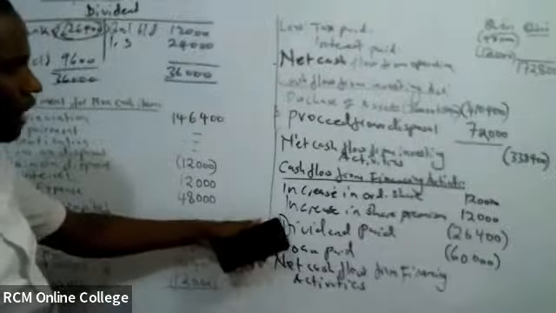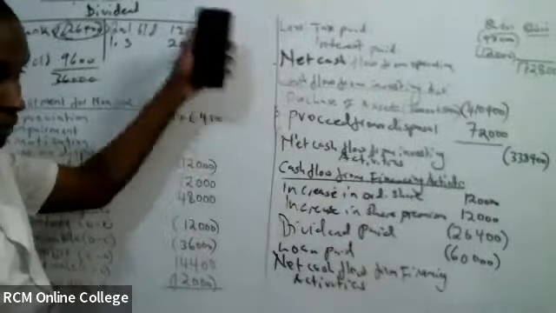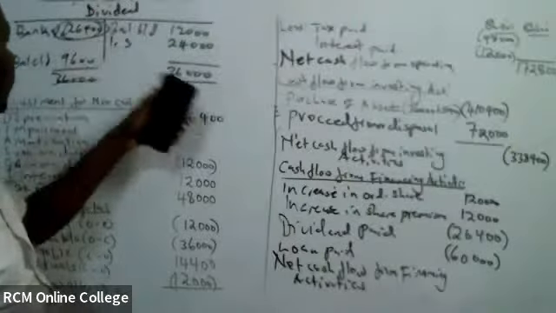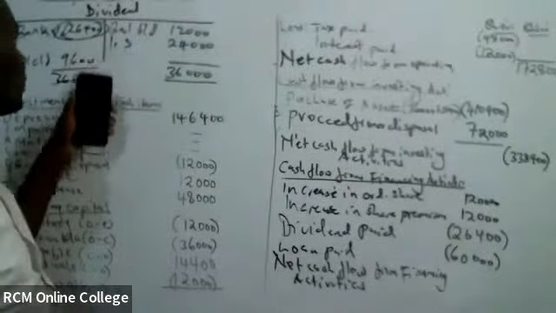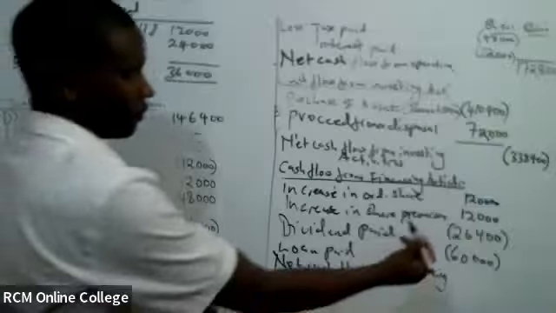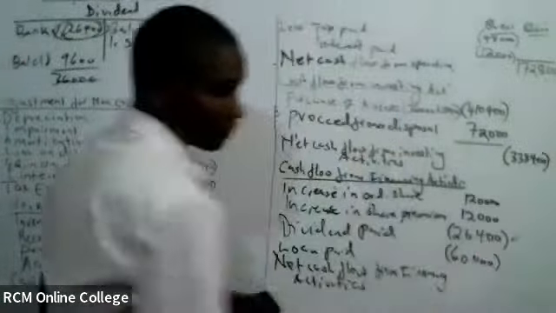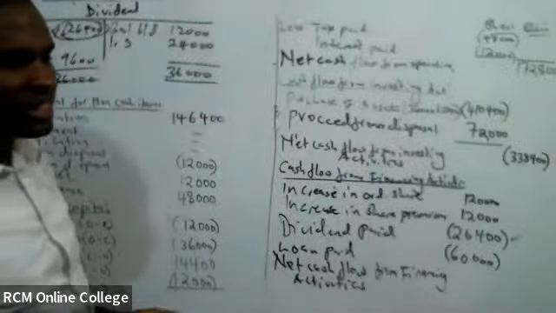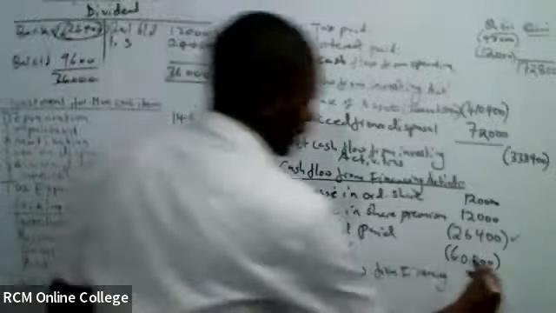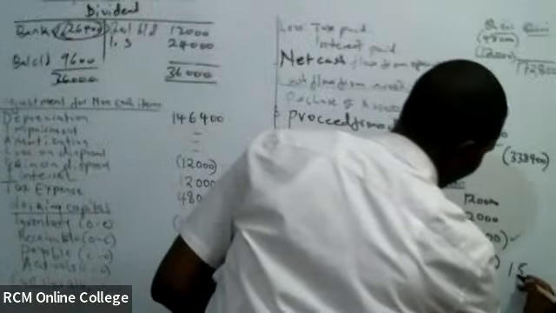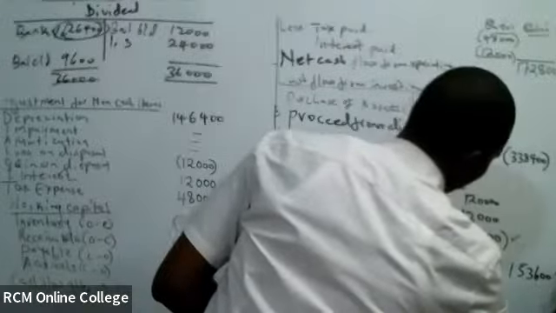Loan paid, dividend paid 26,400. This one, 36 minus 9,600, 26,400. That's okay. 153,600. So the total hapa ni 153,600, and that is our C.